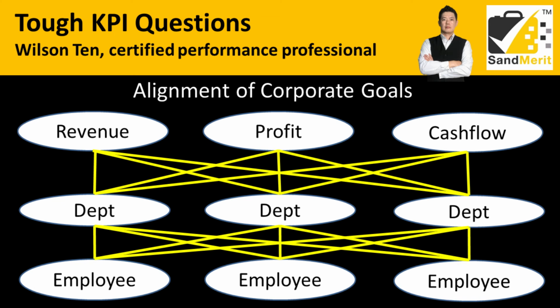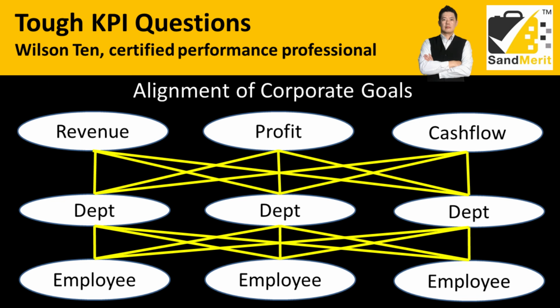Then you set your key corporate goals as revenue, profit, and cash flow, because these are the three elements that are very important for you to decide the bonus. The company's sustainability also depends on these three key goals.